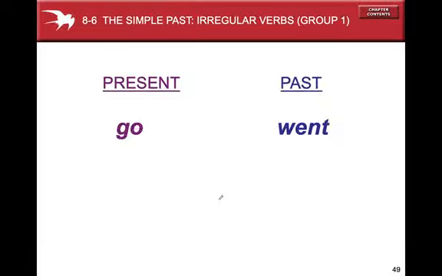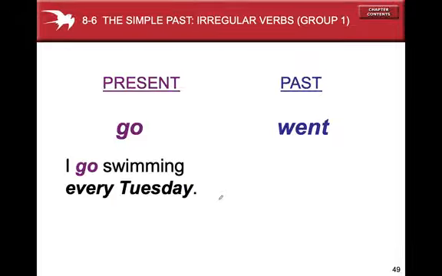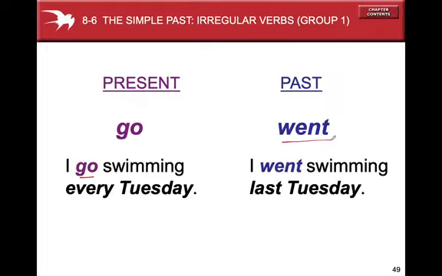Go. If the present is go, the past becomes went. I go swimming every Tuesday. So the word go is the present time, but for the past I will use the word went. I say I went swimming last Tuesday. If I go swim in the present, every Tuesday I go swimming. Now today is Wednesday. So I want to talk about what I did last Tuesday. So what will I say? I went swimming last Tuesday.